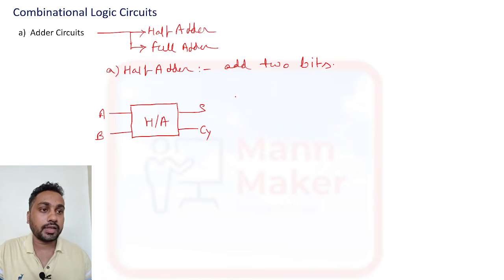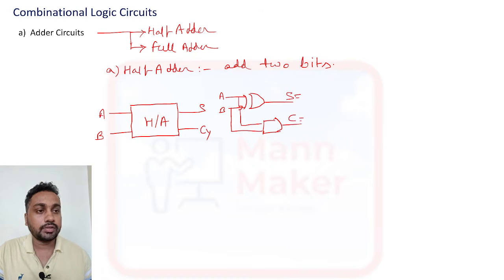If you see the circuit diagram for the half adder, it will be like this. This is an XOR gate, with inputs A and B, which calculates the sum. Here one AND gate is required for carry. The same A goes this side and B goes this side. This is the carry.